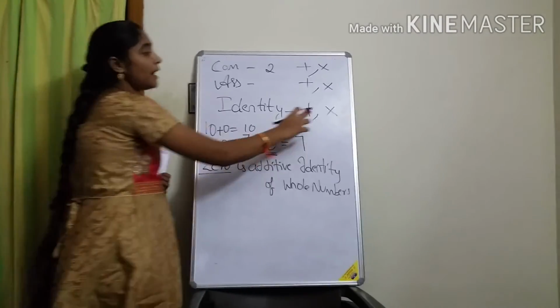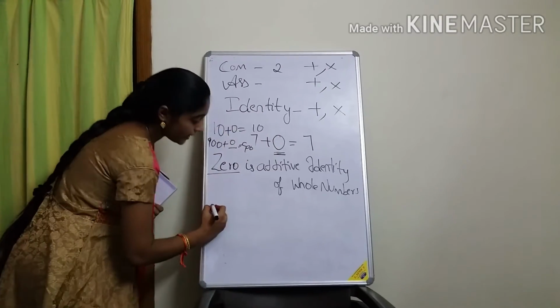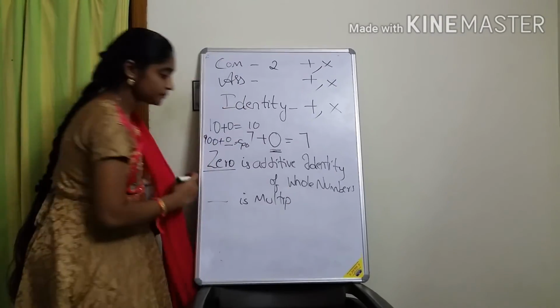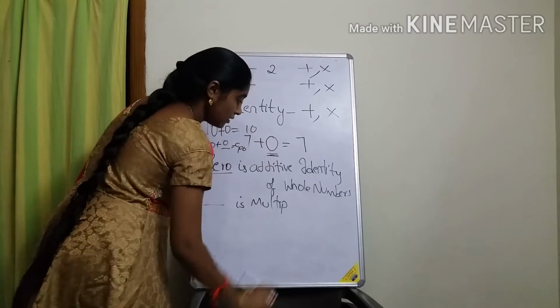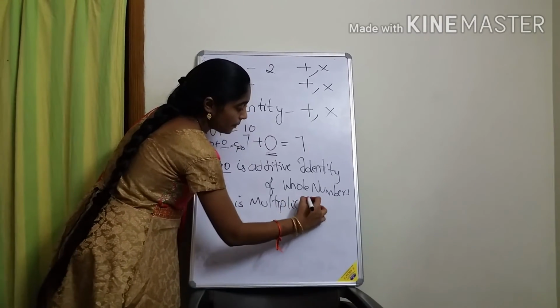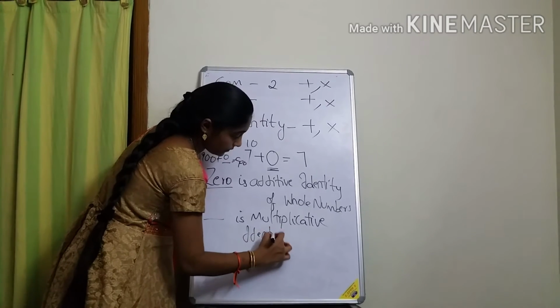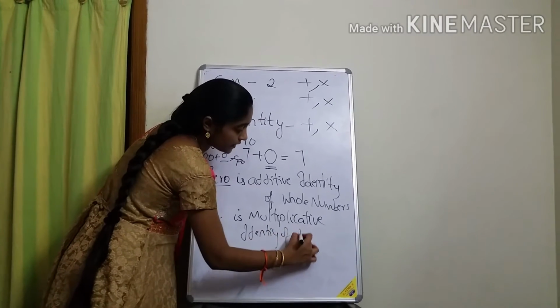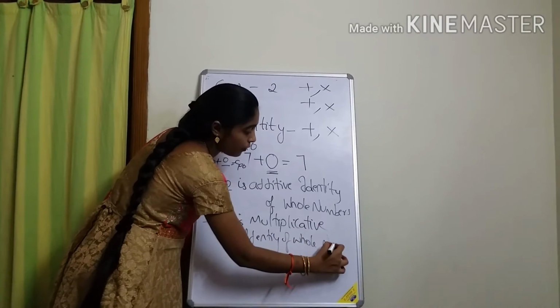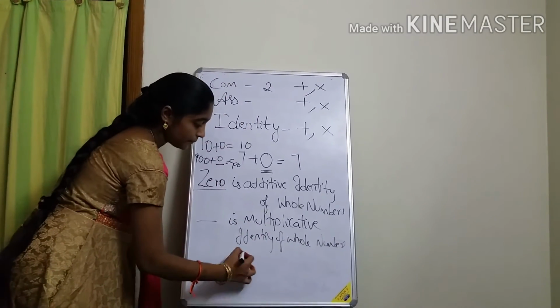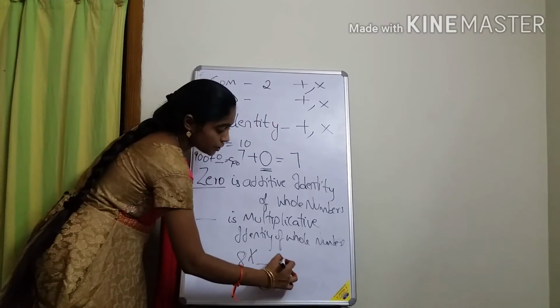Now the next one is multiplicative identity. What is the multiplicative identity of whole numbers? See, now I am taking example 8. 8 into how much will you get 8?